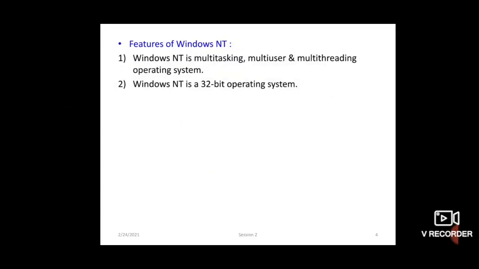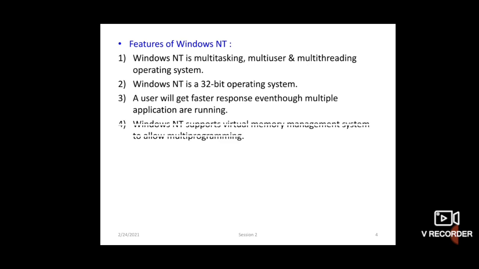A user will get a faster response even though multiple applications are running, because this operating system supports more than one user running simultaneously, so it also gives a faster response for every user. Windows NT supports a virtual memory management system to allow multi-programming.